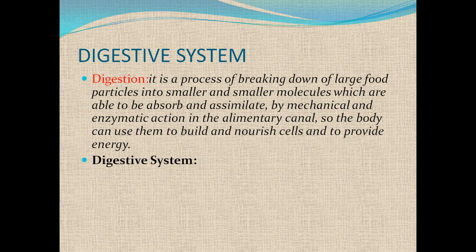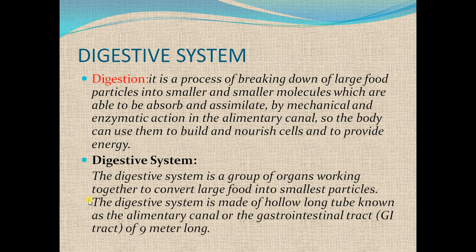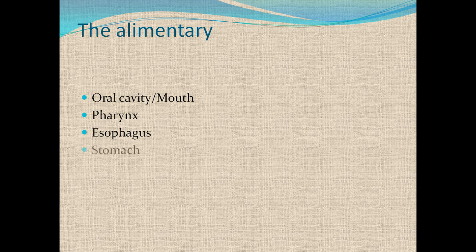The human digestive system is in the form of a long tube, and that is called alimentary canal. This is also called gastrointestinal tract, GI tract, and the average length in an adult person may be 9 meters. The different parts of the alimentary canal are oral cavity, pharynx, esophagus, stomach, small intestine, large intestine, and associated glands, that is liver and pancreas.